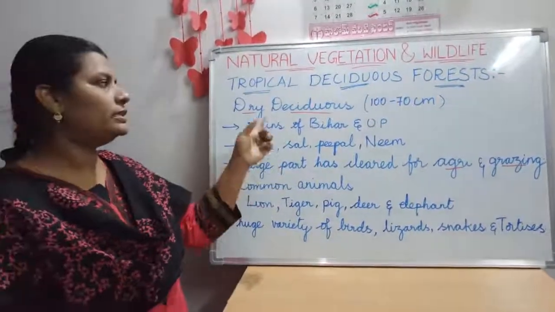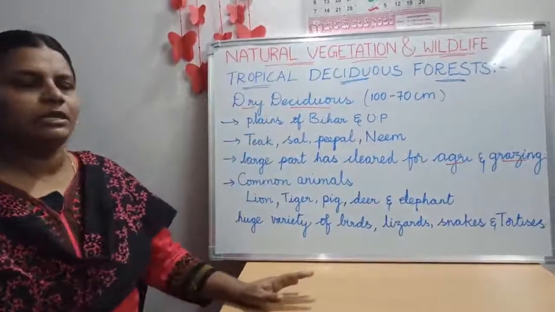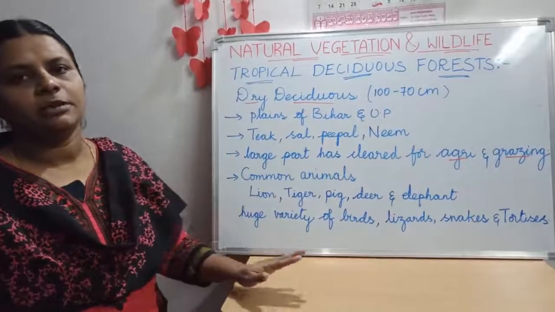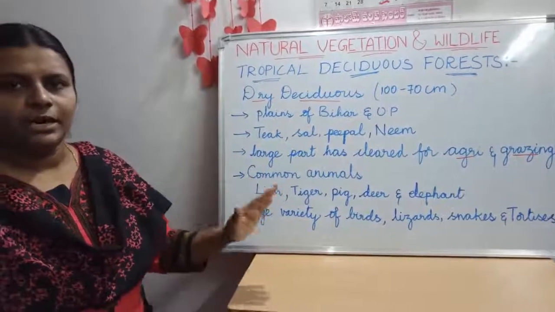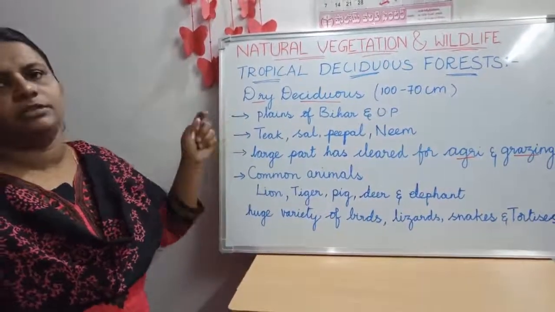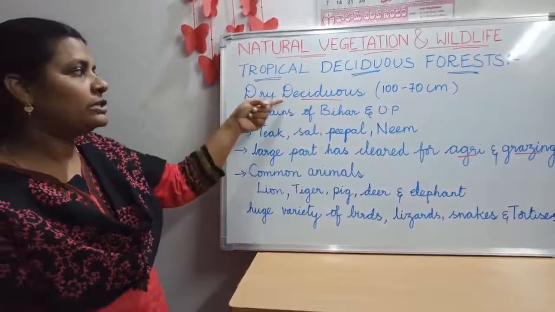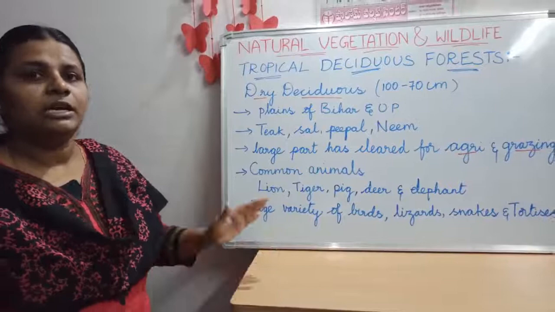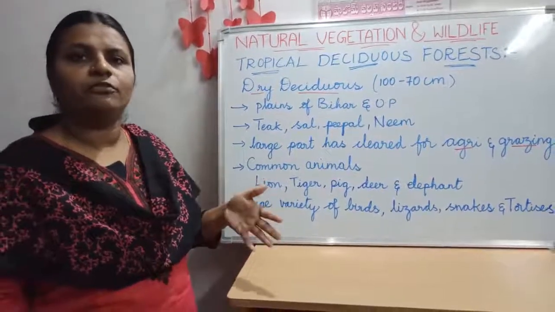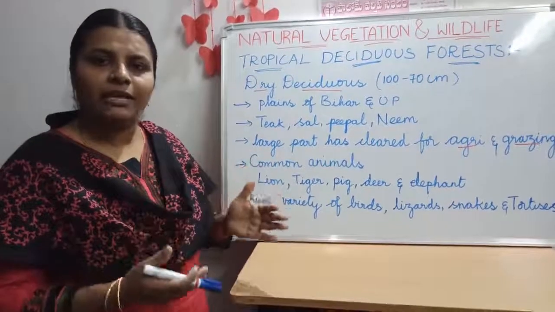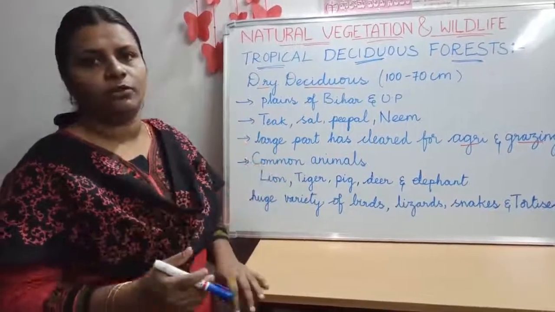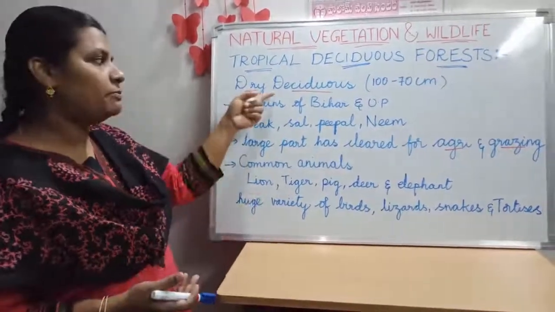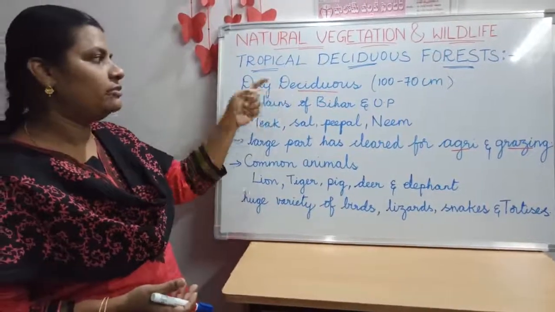As you all know, the dry deciduous forest will be seen in the areas where they receive 100 to 70 centimeters of rainfall. Okay, in such areas you can find this kind of dry deciduous forest. So we can also say that these forests are called rainier deciduous. It means what? In rainier parts. What's the meaning of rainier? It means the areas which receive a lesser amount of rainfall, moderate to less. So those are called rainier parts. In those parts, children, you can find this kind of forest.